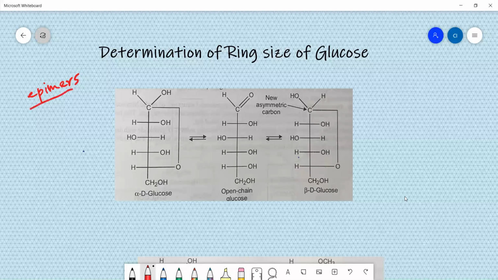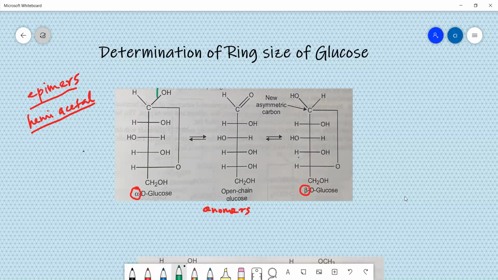I have also told you to remember the hemiacetal structure. Again and again, I am telling that hemiacetal structure is very essential because it suggests the interconversion of one form of glucose, that is alpha D glucose, into the other form of glucose, beta D glucose. We call these two anomers. So I am highlighting what is happening here.